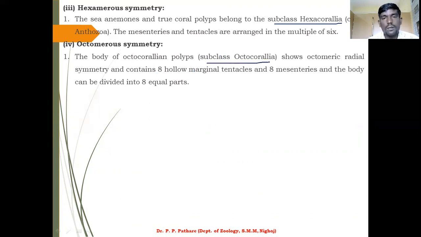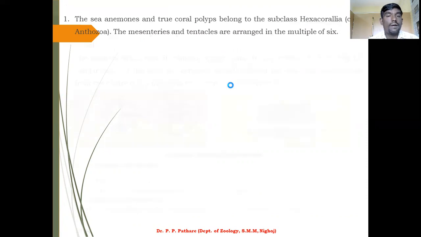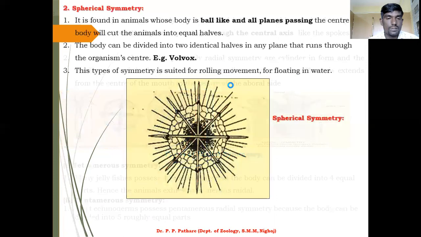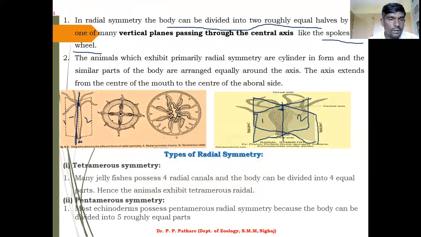These are the important examples of octomerous symmetry. I hope you understand what radial symmetry is and the types of radial symmetry. Now, if you just take the dividing line, first one, second one, then third one, and fourth one, that is tetramerous.